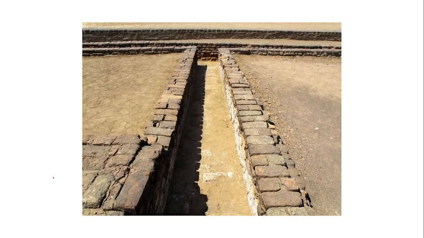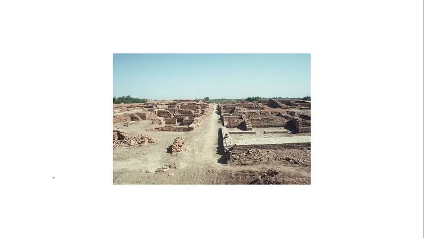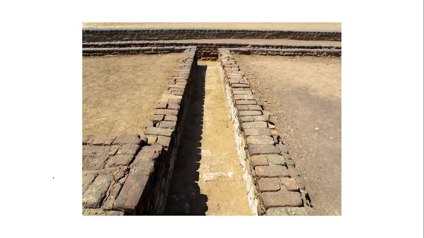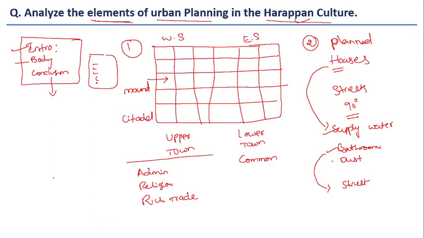This is the drainage, well laid out. Bricks are also seen in the image, and this is how the streets look, and this is the projection of Harappan towns. So broadly, these are the various elements of urban planning.